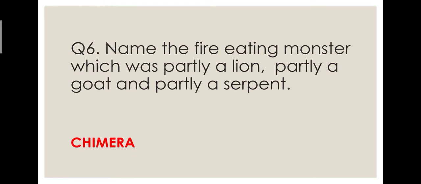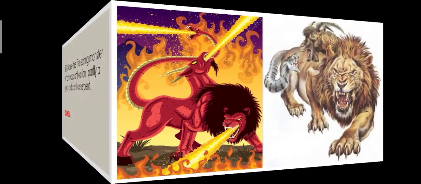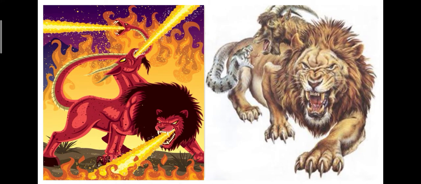That means fire comes out of its mouth, and its name is chimera. So you want to see the pic? Okay, here it is. See this monster. Its body is a combination of lion, goat, and a serpent. Okay, so it's a fire eating monster, chimera.